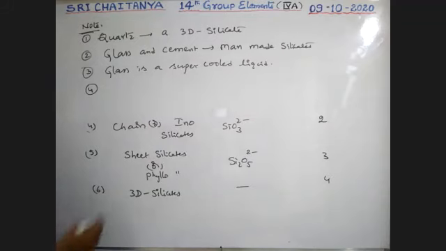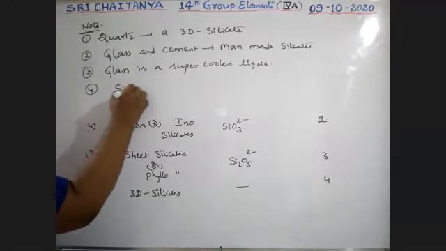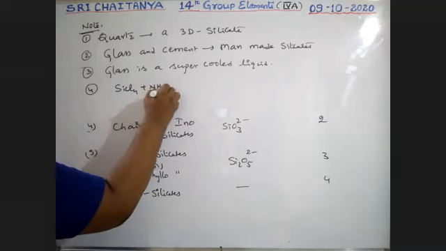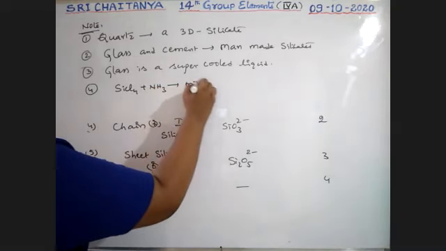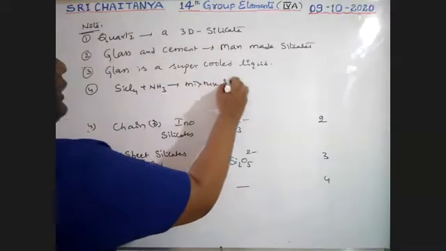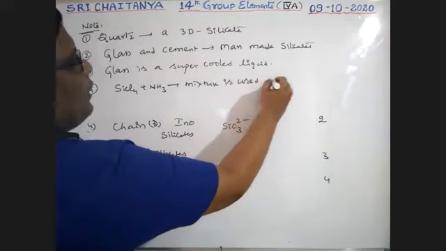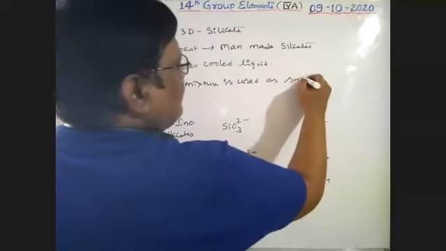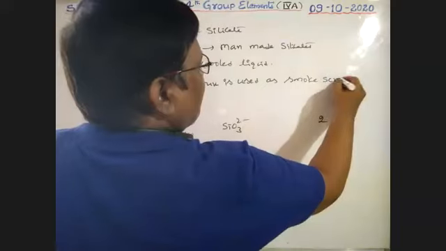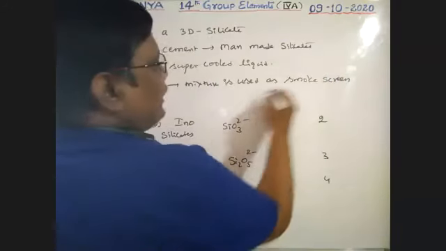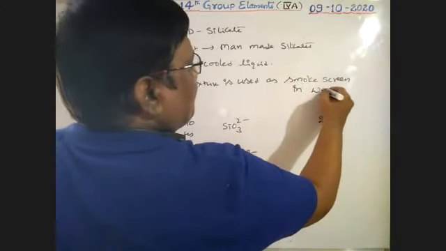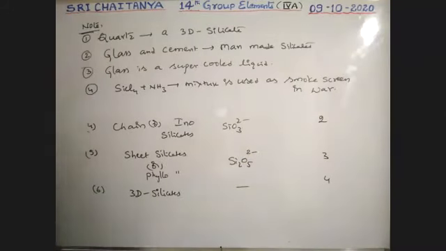Next point, a mixture of SiCl4 and ammonia is used as smoke screens in war.